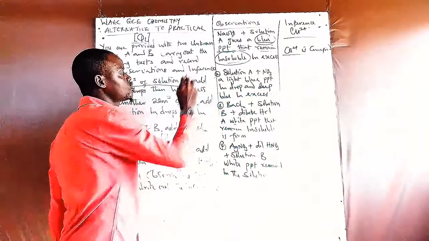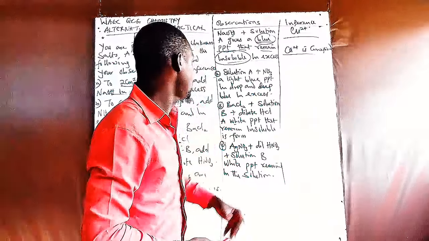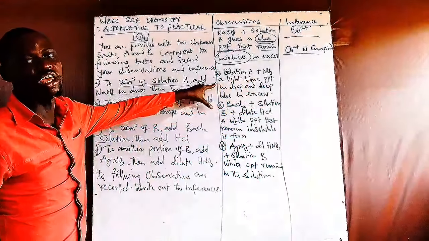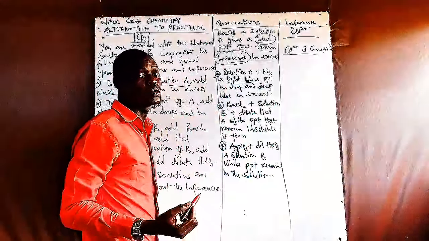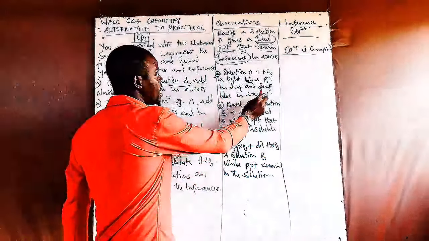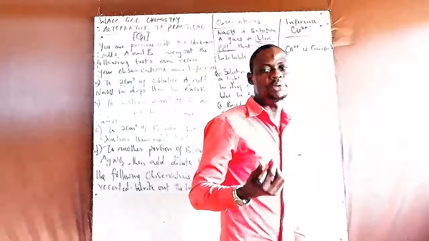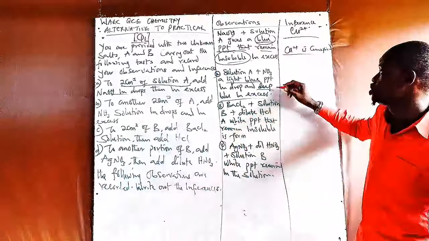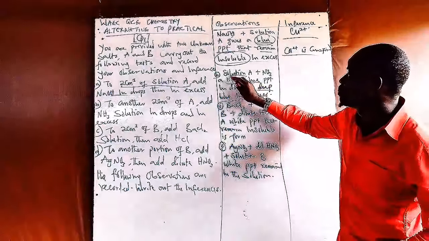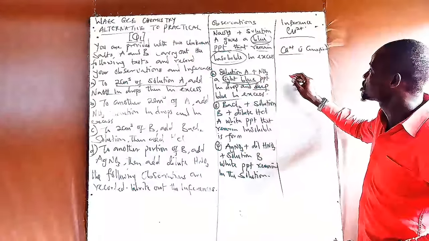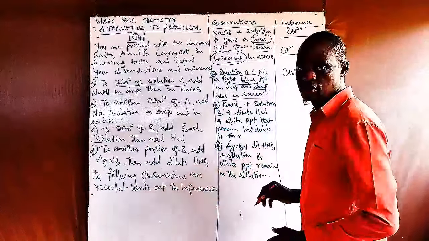Now, if you take a look at solution A, by addition of ammonia to solution A, they notice that it gives what? A light blue precipitate in drops and deep blue in excess. Now, when light blue precipitate is formed in drops, it showcases likewise. Listen, so far it is still a blue precipitate. It is still denoting that solution A still contains copper 2 ion.